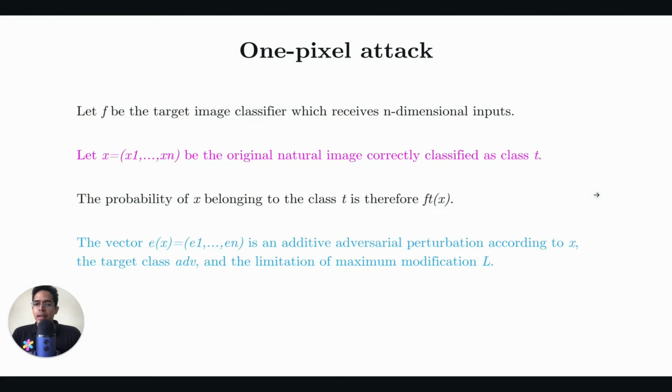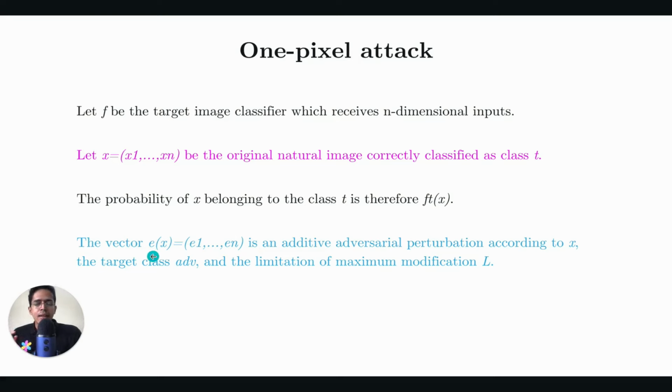Usually, in calculating adversarial perturbation, what we do is we add another image, right? The noise image which you saw, the number of pixels in the noise image was exactly the same as the number of pixels in the input image. So this is how the regular adversarial attack works, not the one pixel attack. So just ignore the title here.